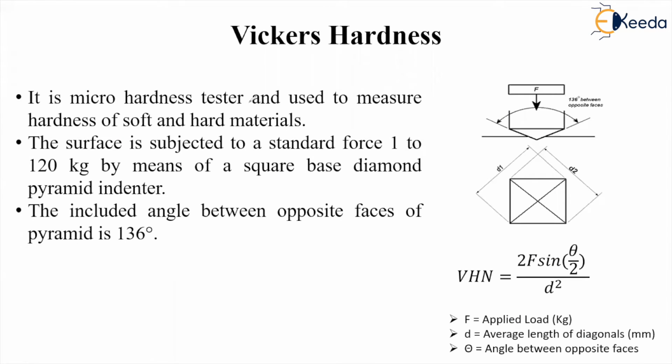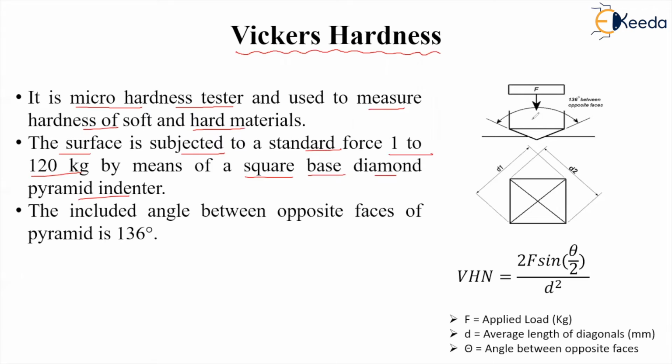So let us discuss now the Vickers hardness. How do we find the Vickers hardness number? In this case, a micro hardness tester is used to measure the hardness of soft as well as hard materials. So a very small hardness tester is used. The surface is subjected to a standard force of 1 to 120 kg by means of a square base diamond pyramid indenter, right?